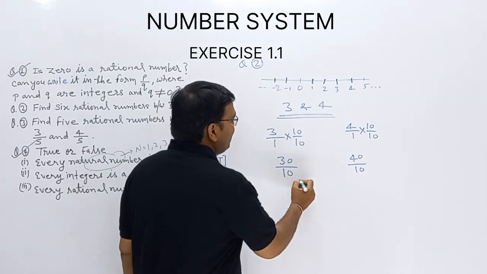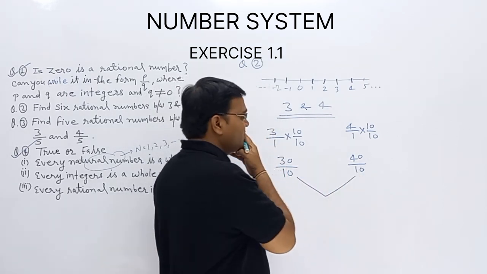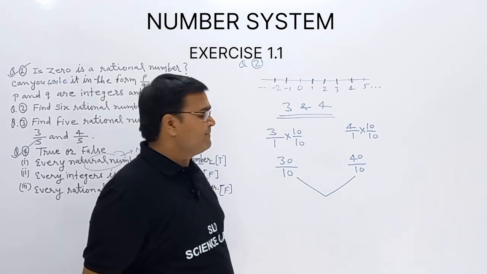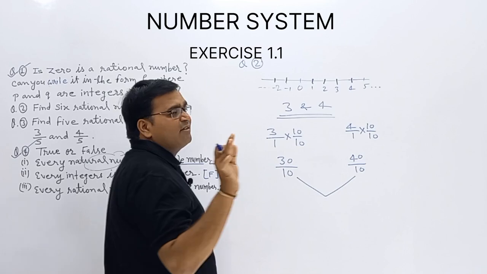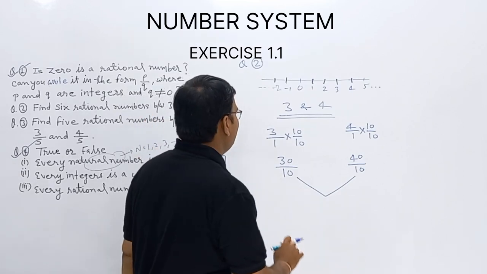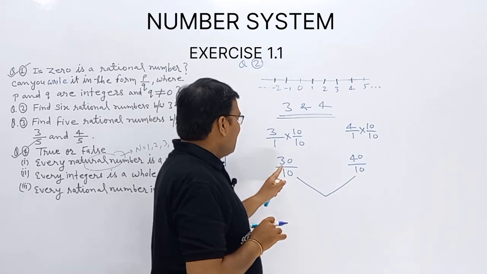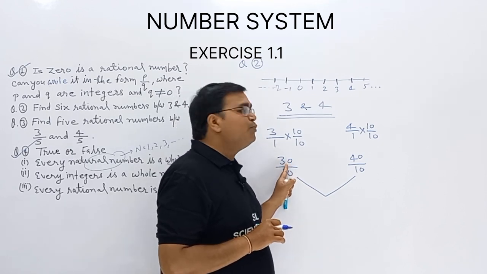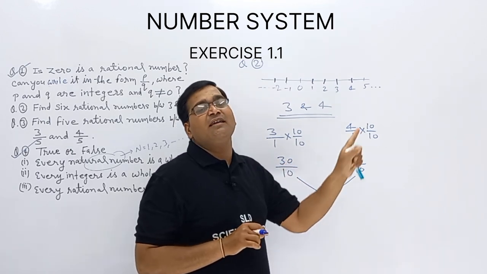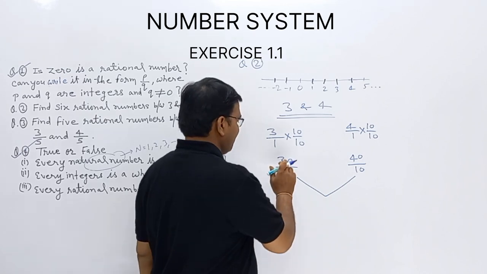Now in between we are having so many numbers, we require only 6 rational numbers. So बेटा अब क्या करना है, सिर्फ न्यूमरेटर को एक एक नंबर आगे इंक्रीज करोगे.